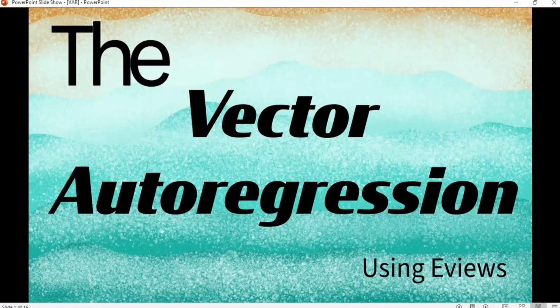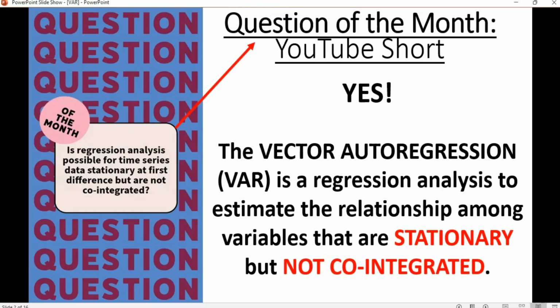When I'm looking at the vector autoregression, a few days back we asked the question of the month: is regression analysis possible for time series data stationary at first difference but not cointegrated? The answer is yes. Regression analysis is possible for time series data stationary at first difference but not cointegrated.